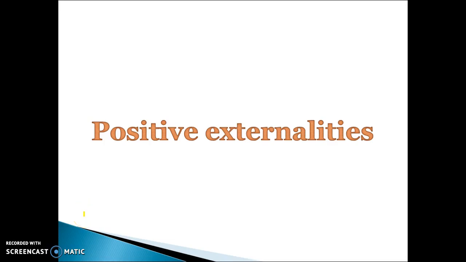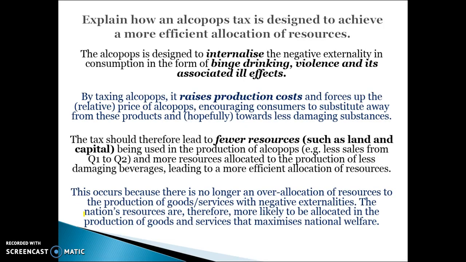In this video, we're going to be looking at positive externalities. So just before we do that, I just want to explain with one question about negative externalities. This question asks you how an alcopops tax is designed to achieve a more efficient allocation of resources. So let's say it's a 5-mark question.